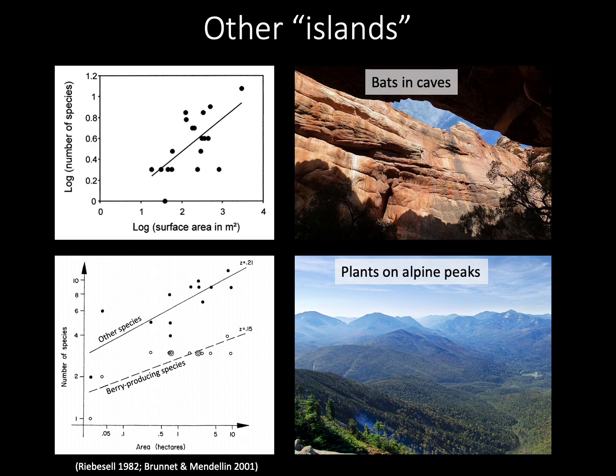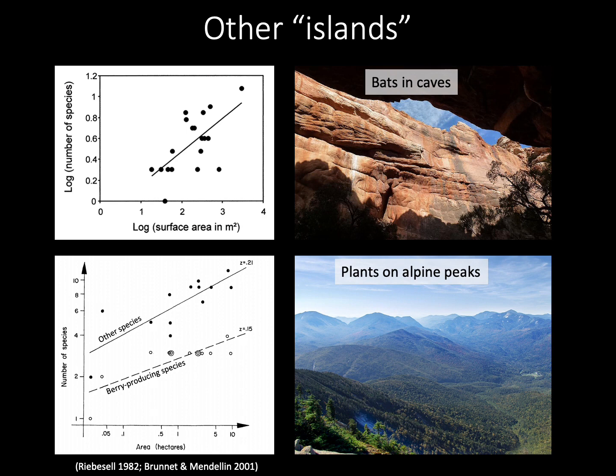For example, studies have shown that groups of isolated caves and high-altitude peaks indeed do show patterns of increasing richness with greater island size, island patch obviously here size, and with lower isolation. You can see in the first graph on the top left here how larger caves will contain more bat species, in agreement with island biogeography's predictions. On the bottom row on the left, the graph shows how the size of alpine mountain area gets bigger, and so the number of plant species in these alpine peak islands also increases.